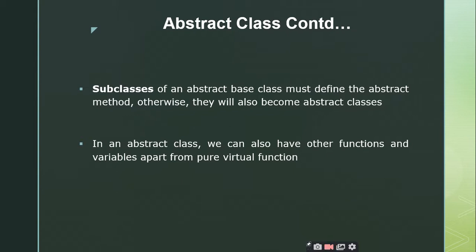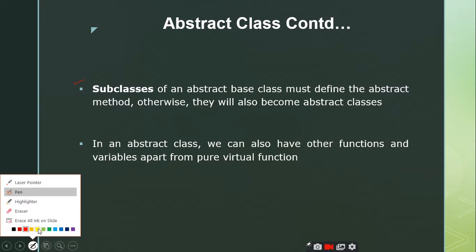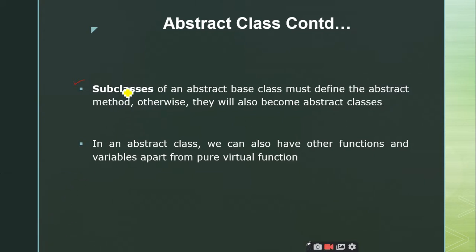And some more important points regarding these abstract classes: the subclasses of an abstract class must define the abstract method. So whatever abstract methods, abstract functions, that are pure virtual functions we have, the derived classes must define the body of those abstract methods, right?